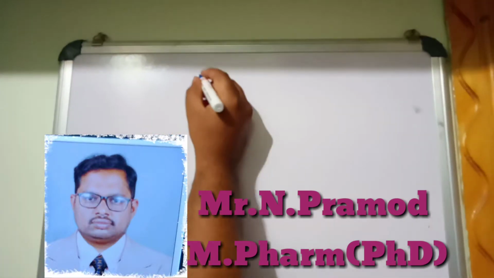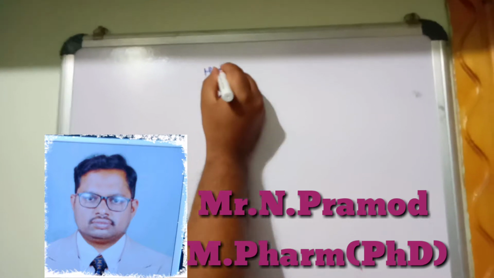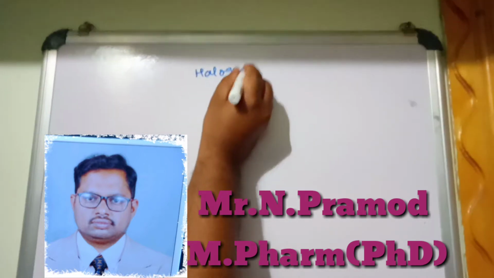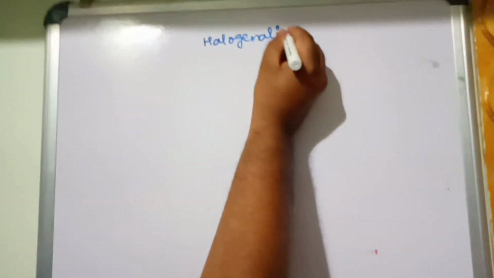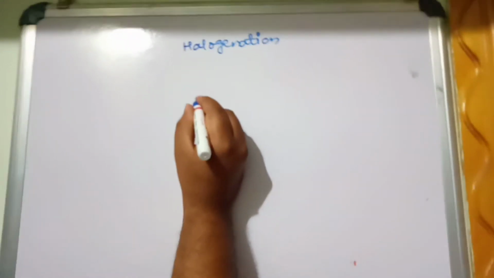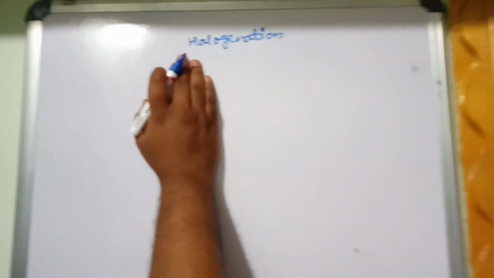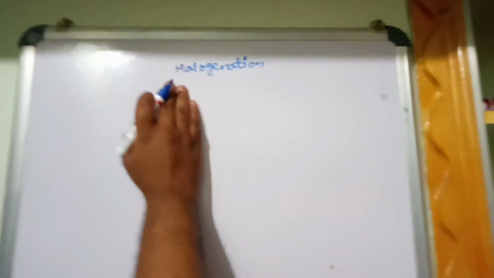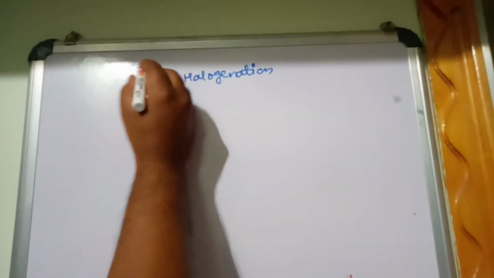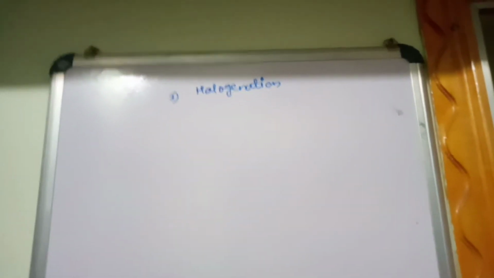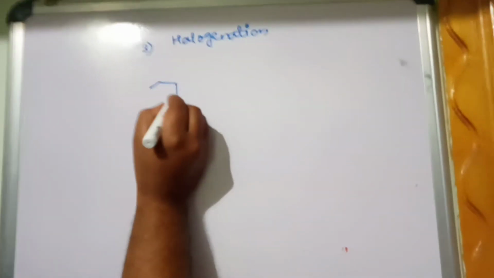Today we discuss the topic halogenation in continuation of reactions of benzene, which we have completed in previous section, that is nitration and sulfonation. This is the third type of reaction of benzene, that is halogenation. What does halogenation mean?